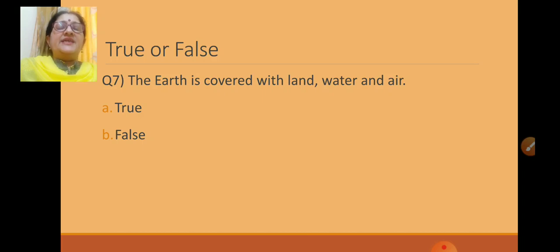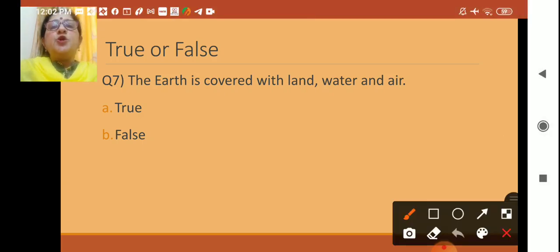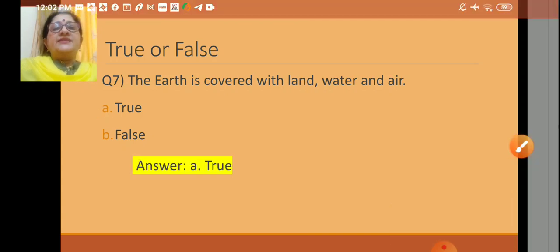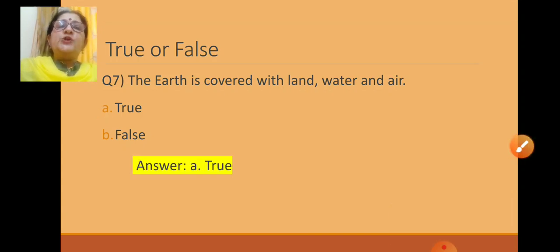Yes, we learned that the earth is covered with land, water and air in lesson number 11, our earth. So this statement is true. Let us see. Yes, answer A, true.